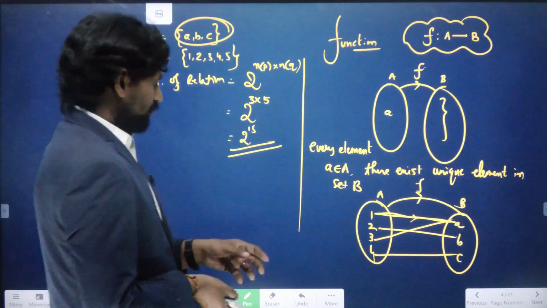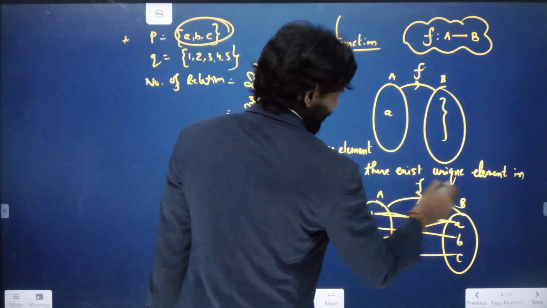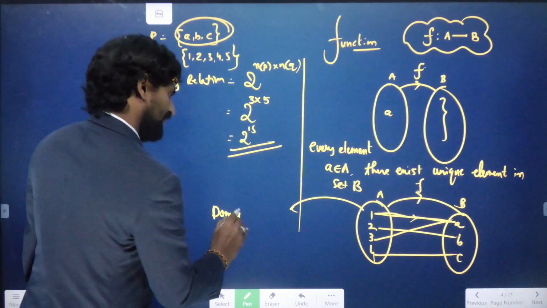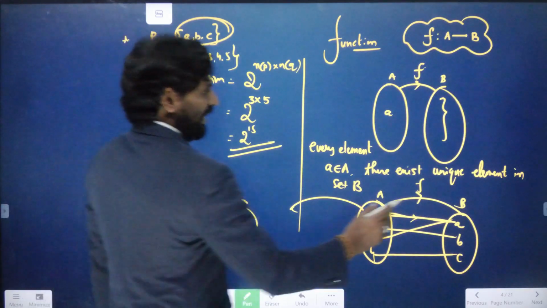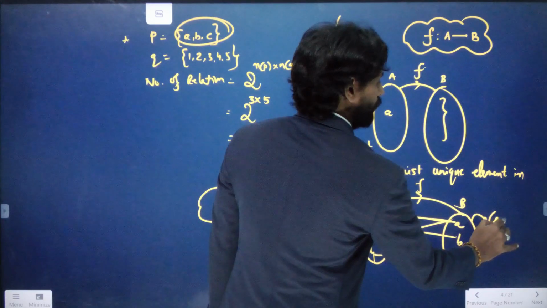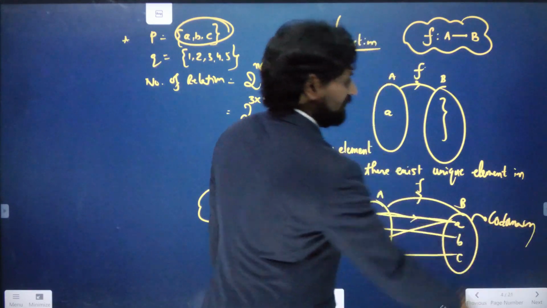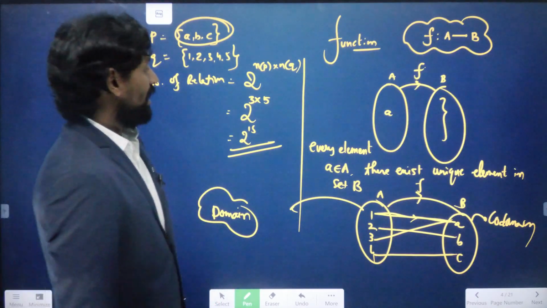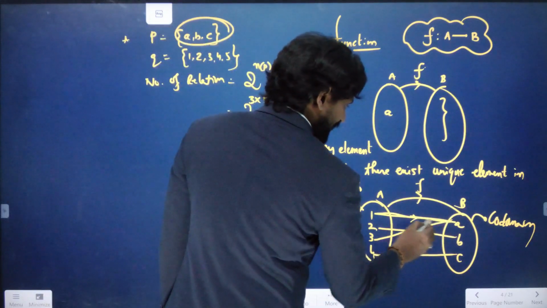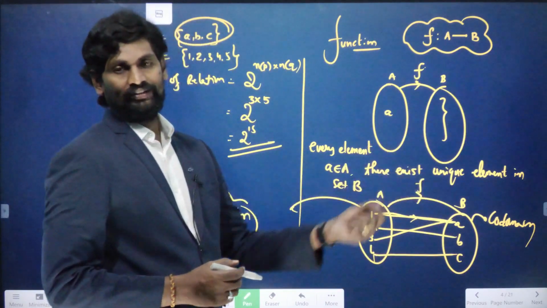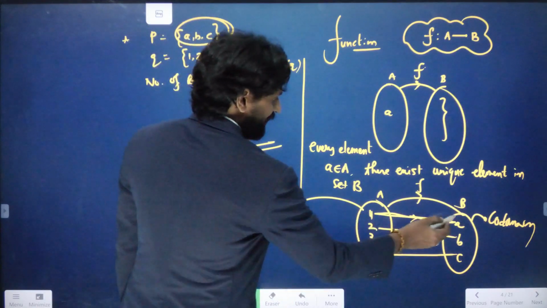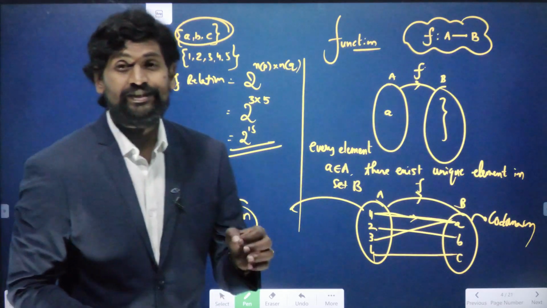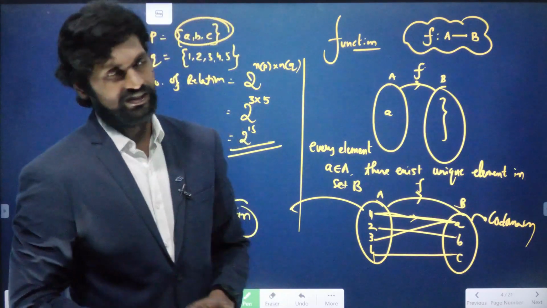Okay? So while you are observing set A and set B here, set A is called domain. Set A is called domain, set B is called codomain, and A is called the image of 1. Here A is called the image. That means the elements in codomain are called images.